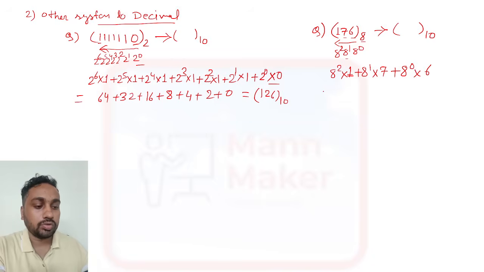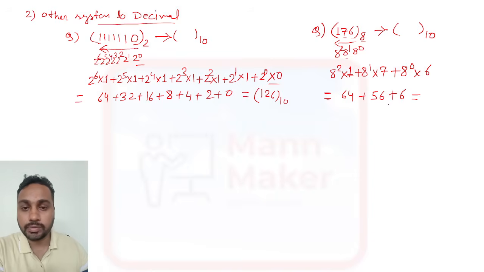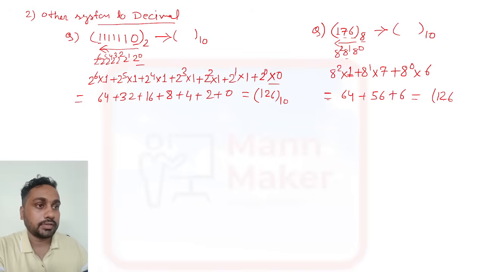Now again you need to do the mathematics. So 8 to the power 2 into 1 is 64. This one is 56, and 8 to the power 0 means 1, and 1 into 6 is 6. Now 64 plus 56 plus 6 is 126. Okay, 126 in decimal form.